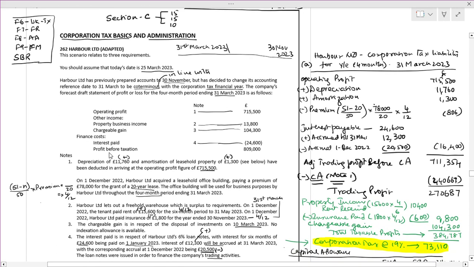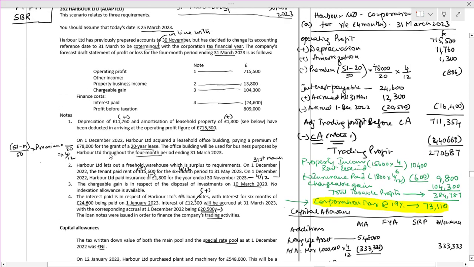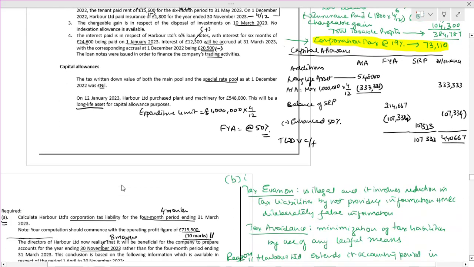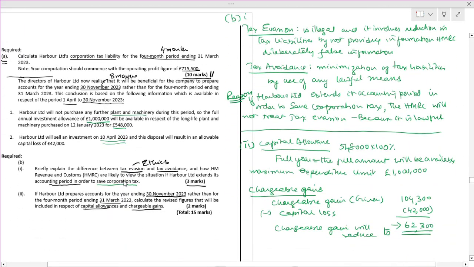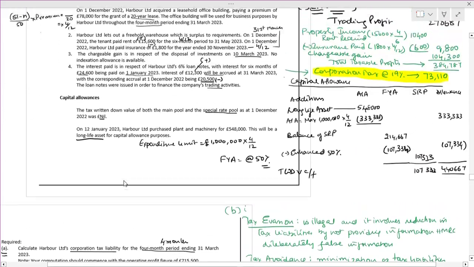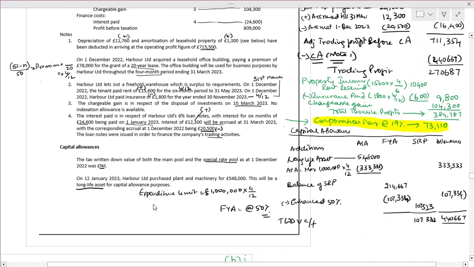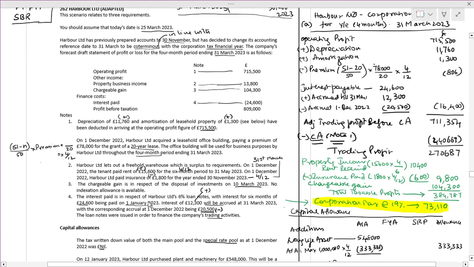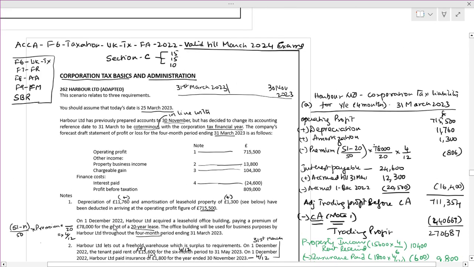First, the only thing is we have to be a little bit careful with respect to the interest and rent. It is rent received for 6 months, and insurance we have to pay for 4 months. That 4 months has to be taken into consideration all through, so that we should not have any confusion.